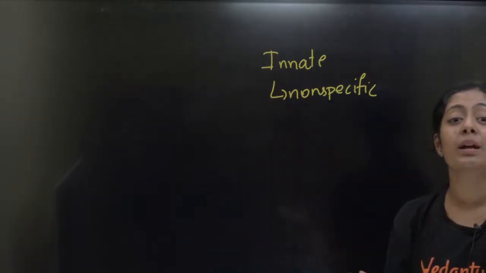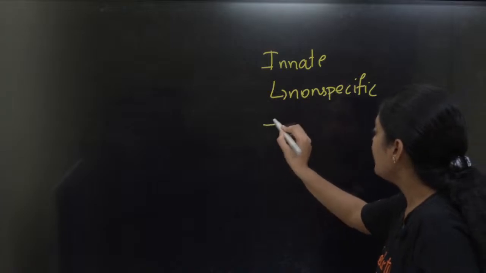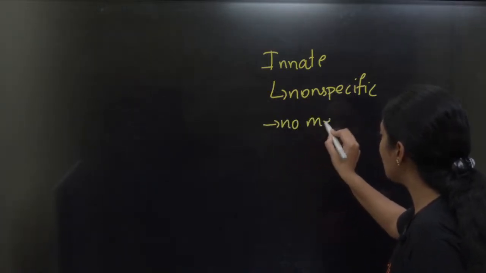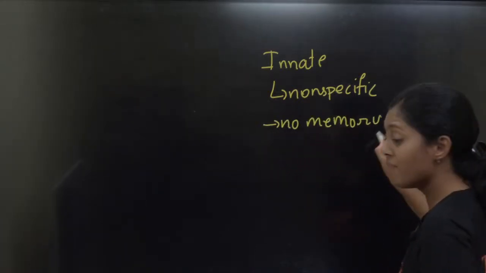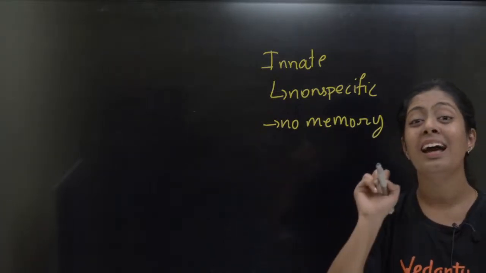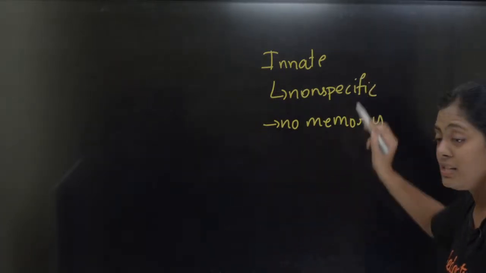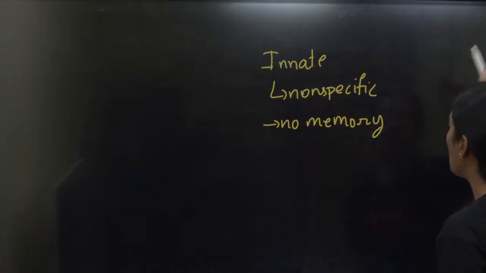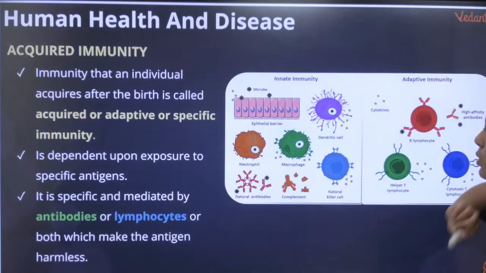That is what I mean by non-specific. Okay, and they do not have any kind of memory. Memory என்ற விஷயமே இங்க கிடையாது. Okay, there is no question of memory and they are non-specific. Remember these two terms. Okay, then now let's talk about adaptive immunity.